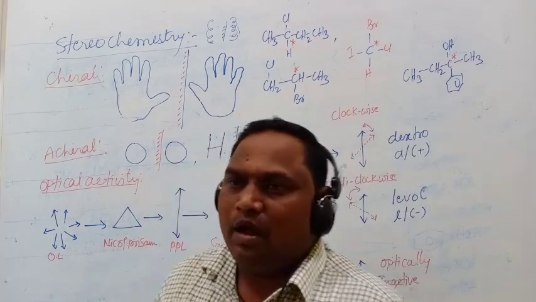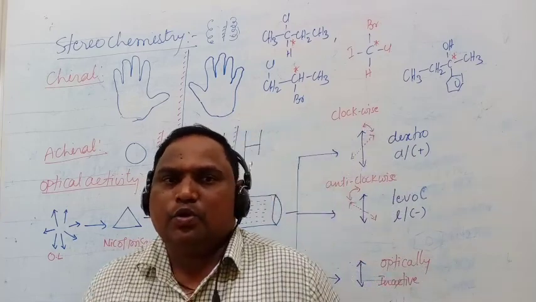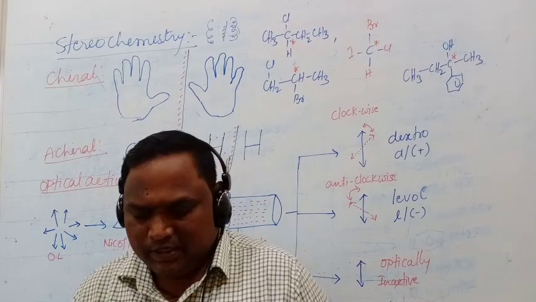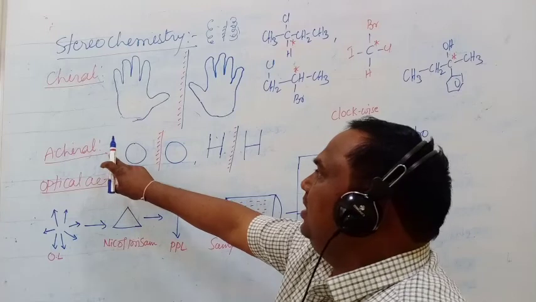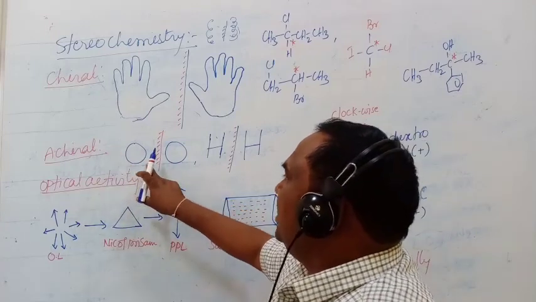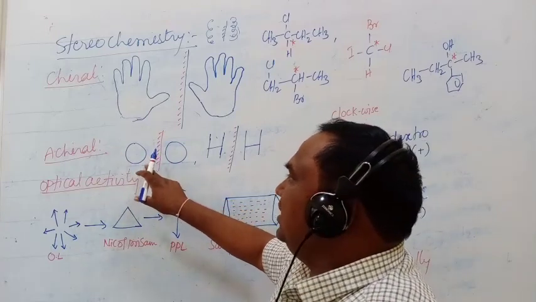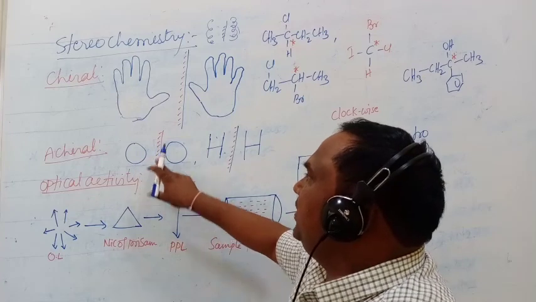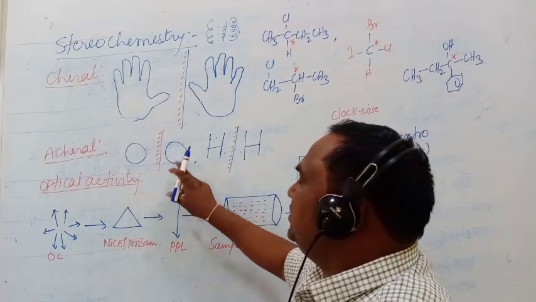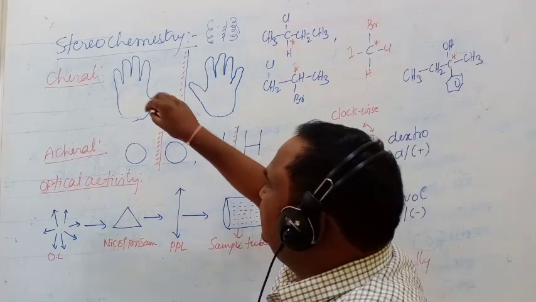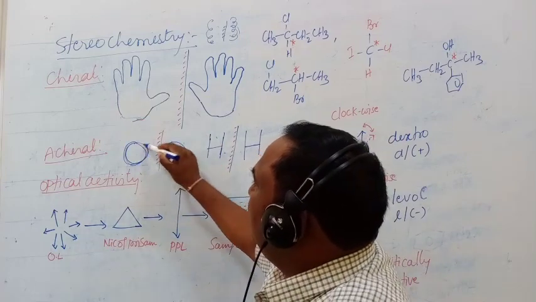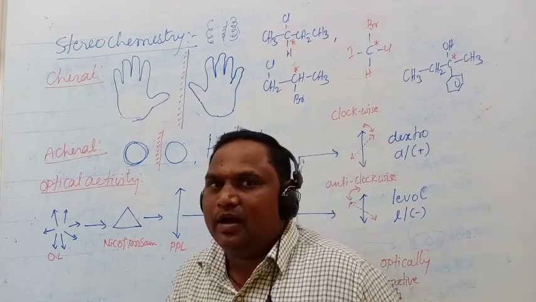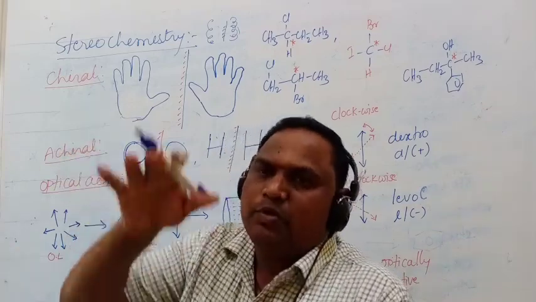Example, the letter O or a circle. If you draw the mirror image, it will be like this. If I take this image and keep it on this one, exactly it will fit over this circle. That's why they are superimposable to each other.